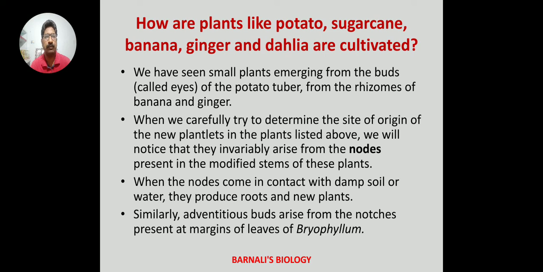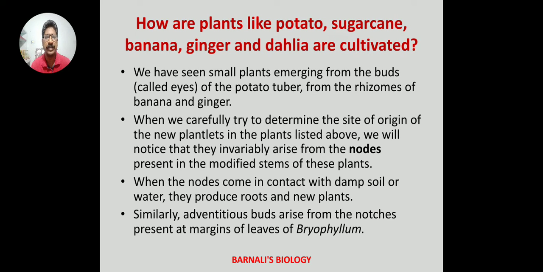How are plants like potato, sugarcane, banana, ginger and dahlia cultivated? We have seen small plants emerging from the buds called eyes of the potato tuber, from the rhizomes of banana and ginger. If you keep a potato in the dark for 2 to 3 days, you can find small little plantlets coming out of them. Similarly, if you take a piece of ginger and put it inside some sand and mud, you will find that after some days, small shoots will come out of them.